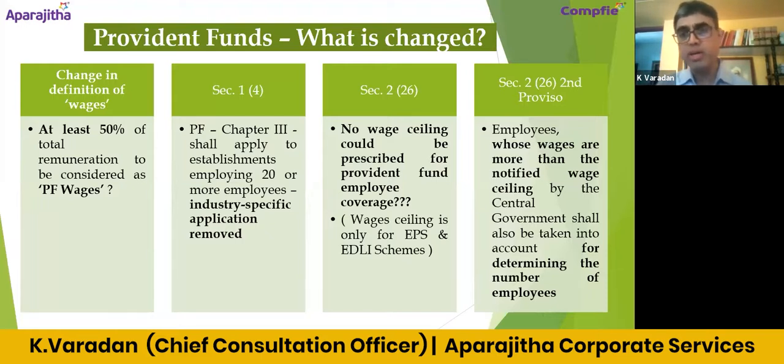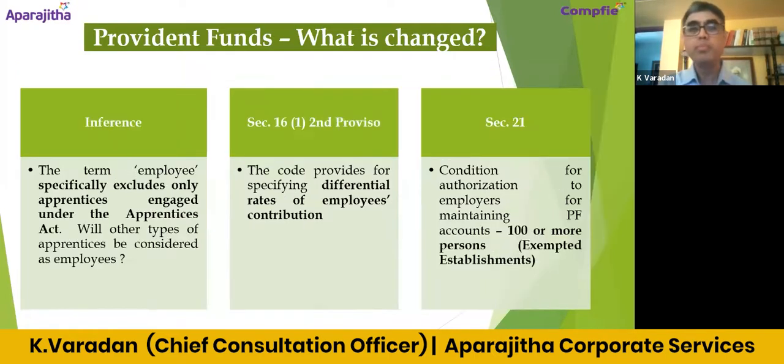So it is very clear now, because there was a confusion whether we should take into account only the coverable employees for covering the establishment, or we need to take into account the non-coverable employees also. I think some clarity is given now, so we may have to consider both types of employees to determine the applicability of both ESI and PF in respect of an establishment.